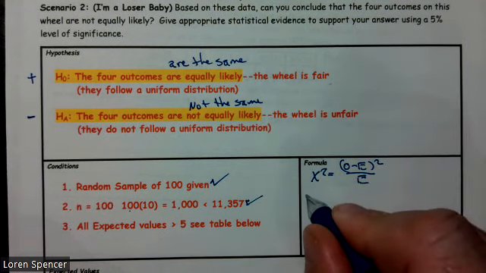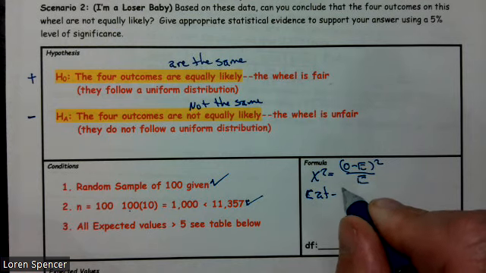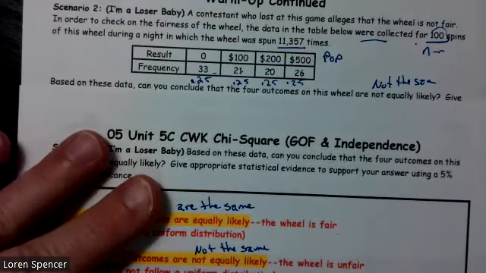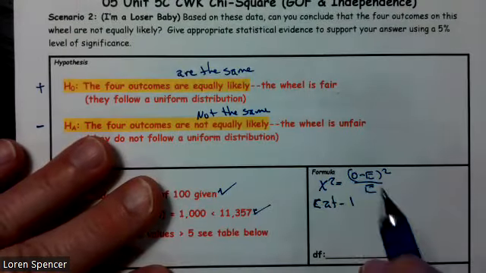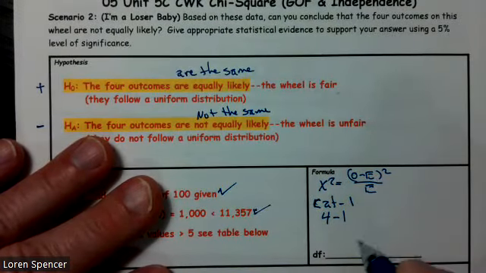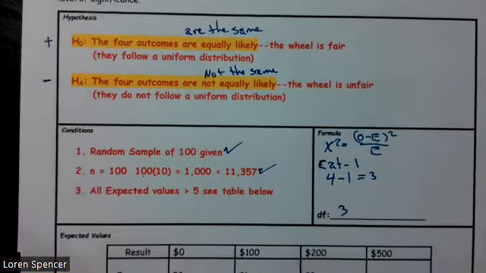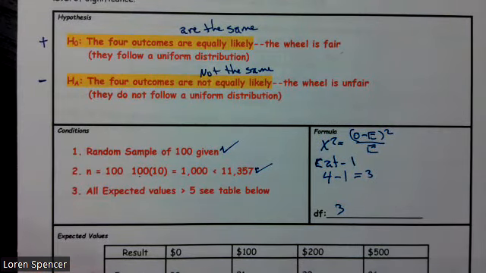Degrees of freedom for a goodness of fit is just categories minus 1. I have 1, 2, 3, 4 categories, so 4 minus 1, and I have 3 degrees of freedom.